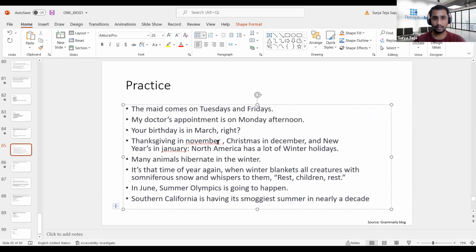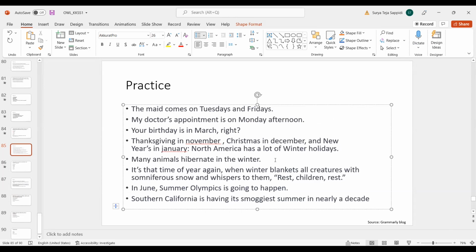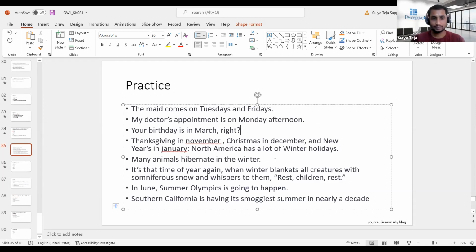So Thanksgiving in November, Christmas in December, and New Year's in January. North America has a lot of winter holidays. So is it right, or are there any changes required in this sentence? November, December, January should be capitalized, and winter should be small. Okay. Right, that's true. November, December, January have to be capitalized because they are proper nouns.